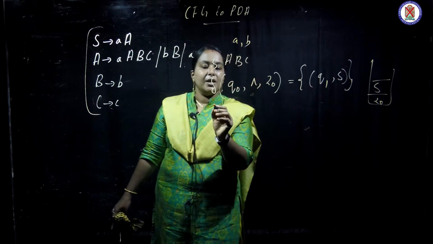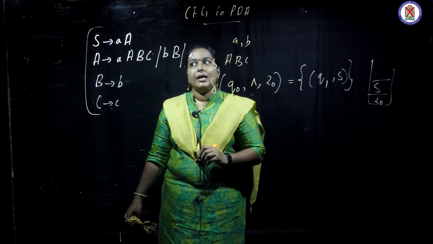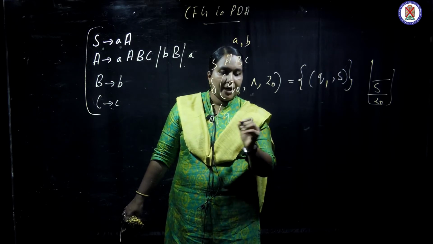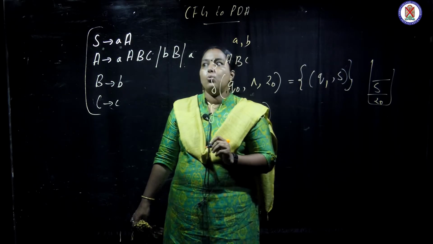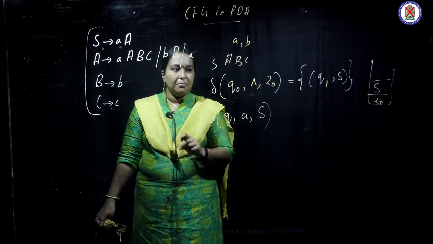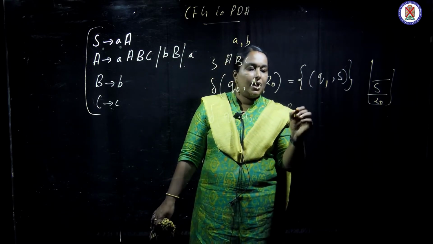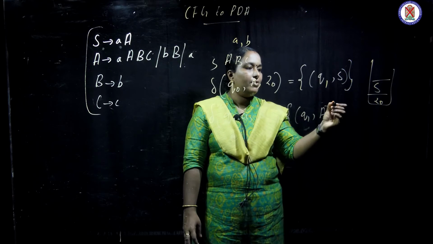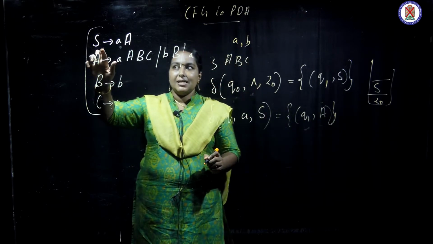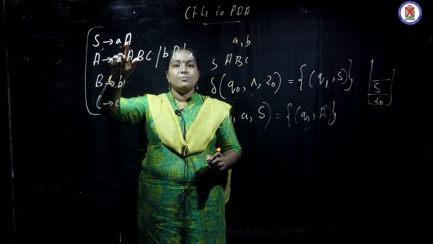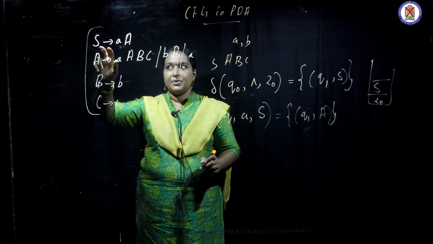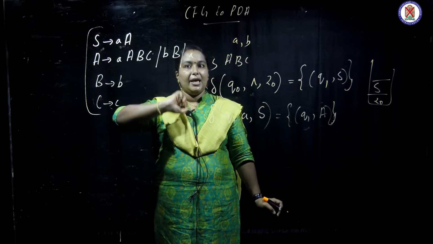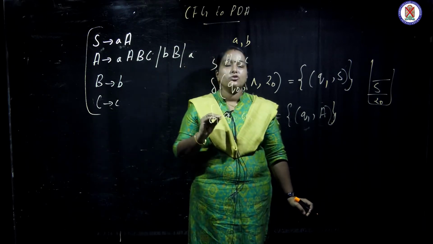Next, in Q1, S is on the stack top and the coming symbol will be a, isn't it? So a comes, stack top is S, what will it become? The a will be matched and the remaining will be a. Once again: if S is on the stack top, S is replaced by its production, aA, isn't it? S derives aA, but terminal symbols we will not write in the PDA.